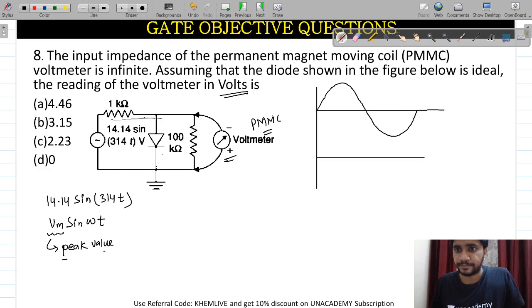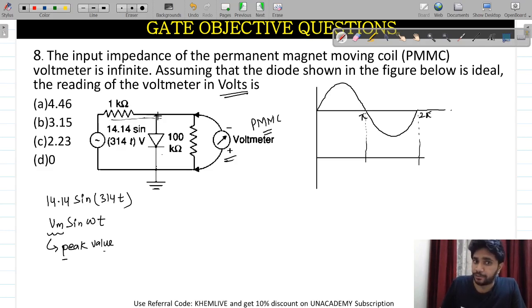Now, this is the axis, this is pi, this is 2 pi. For the positive half cycle, the diode will be forward biased, so it will be a short circuit.